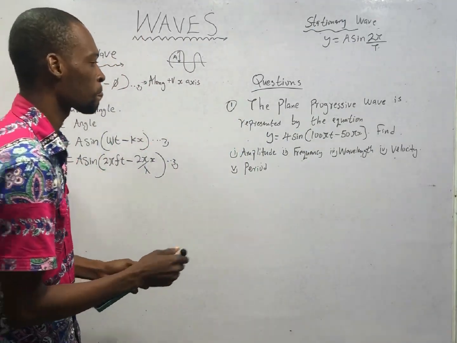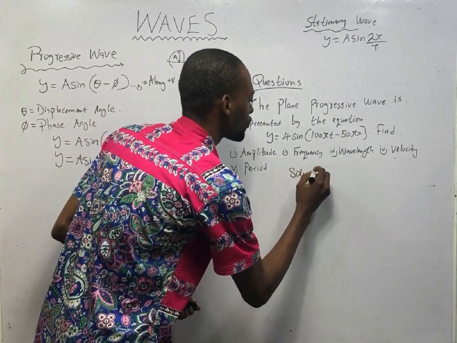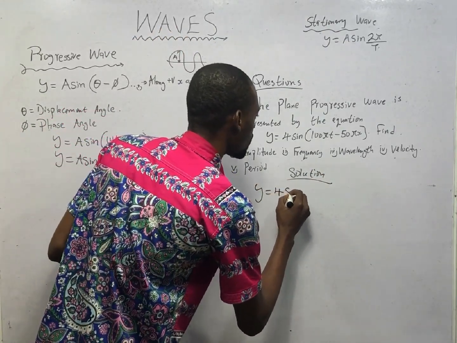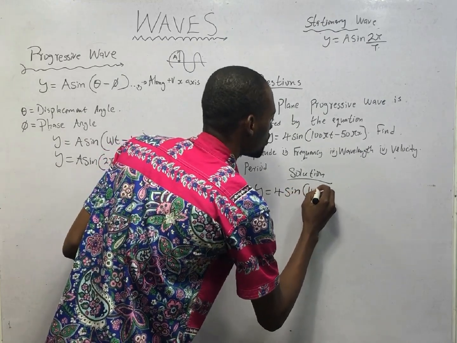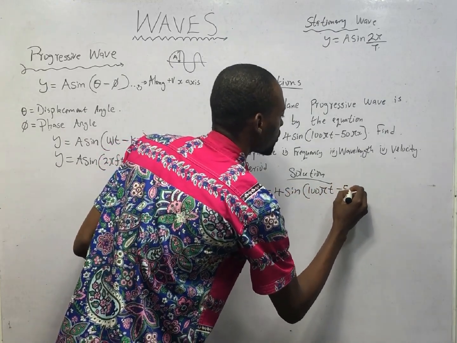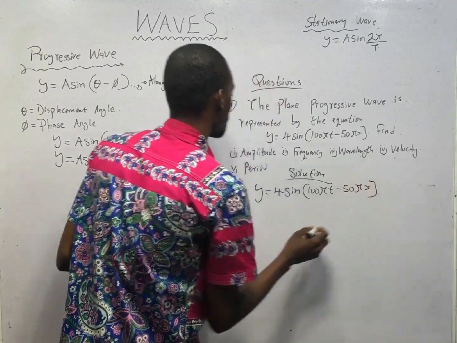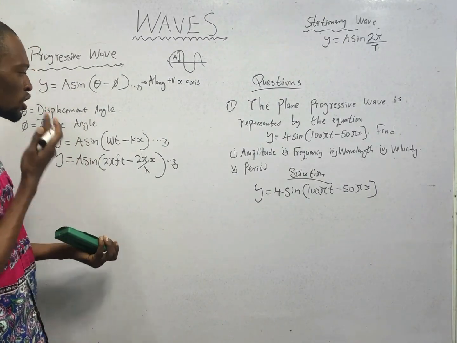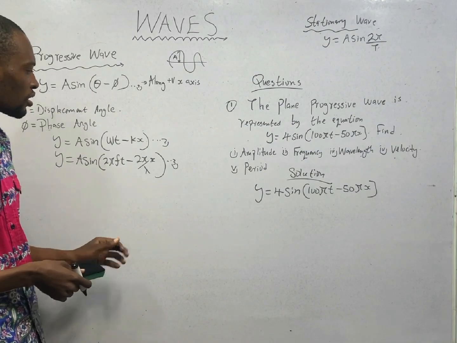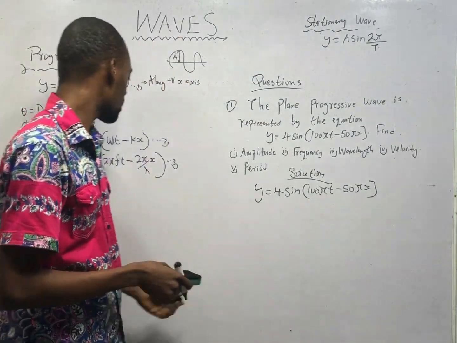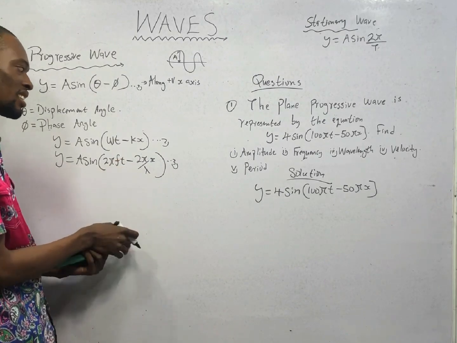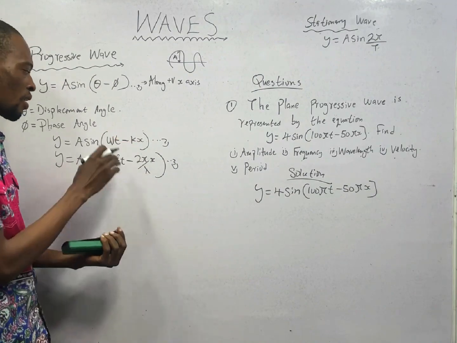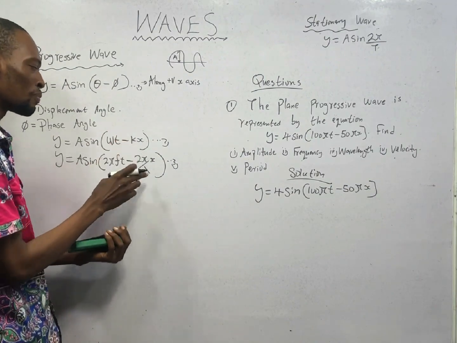Now let's look at this solution. You are given y equals 4 sine (100 pi t minus 50 pi s). Looking at equation 1, equation 2, and equation 3, which one should we compare with? In this wave, we have pi and we have t. So we should compare with the one that has pi and t. And the one that has pi and t is the same thing as this, just that this one is expanded. w is 2 pi f, k is 2 pi over lambda.